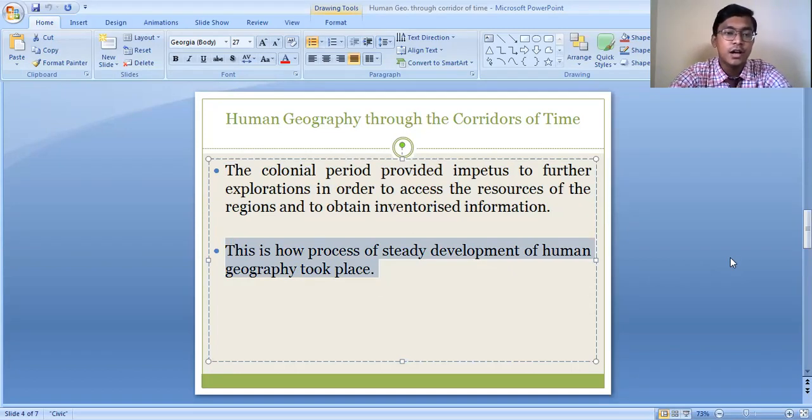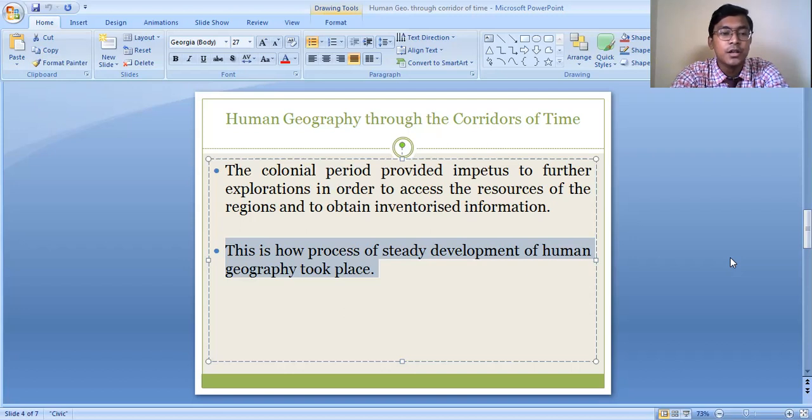So you can see that the early human beings started progressing, and started gathering information about other groups of people. When we started developing technology, we started exploring various new places and various new groups of peoples, and we started sharing the information. This is how the core concern of human geography started developing.